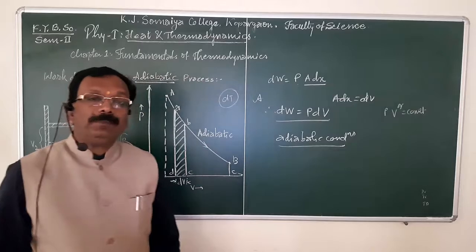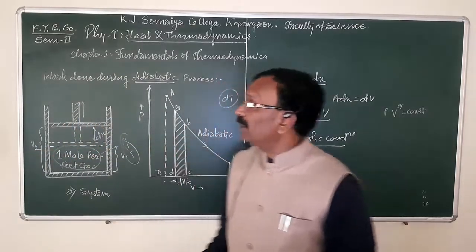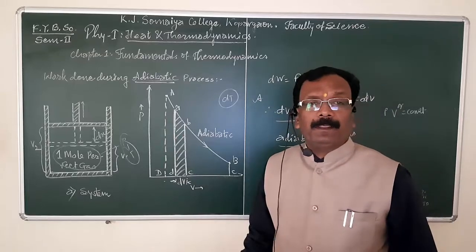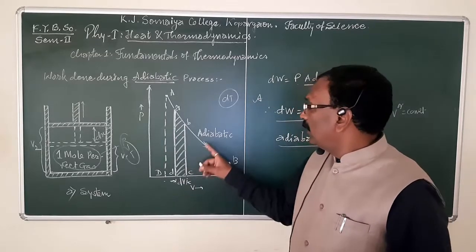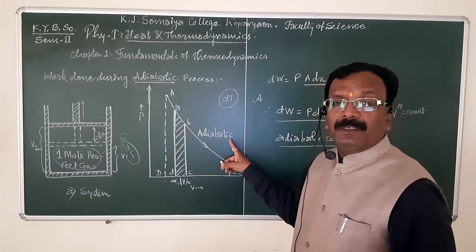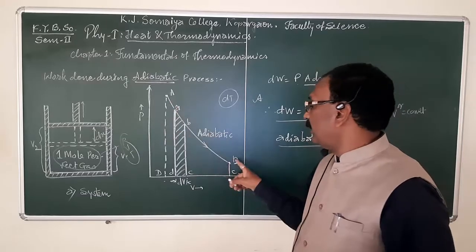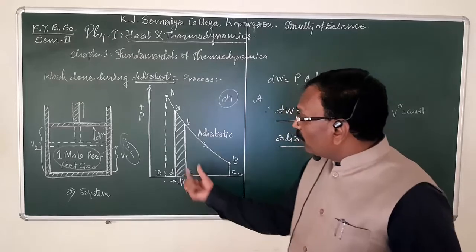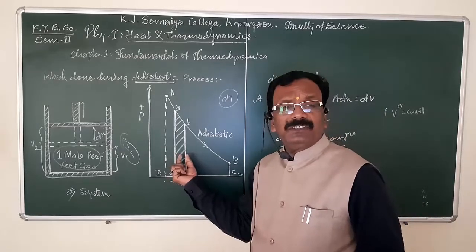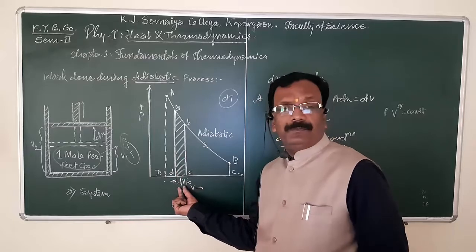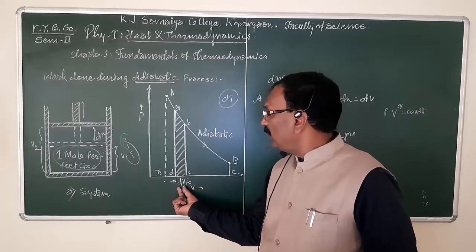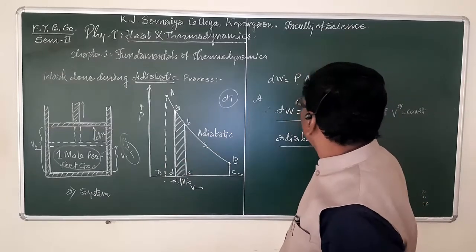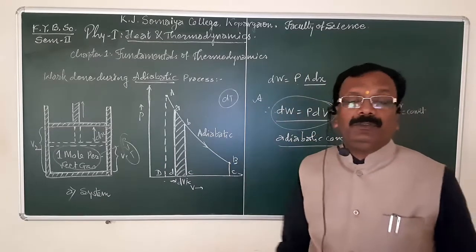The relation between pressure and volume under adiabatic condition can be represented graphically by the adiabatic curve AB. The work done for a small change in volume dV corresponding to pressure P is nothing but dW is equal to P dV.